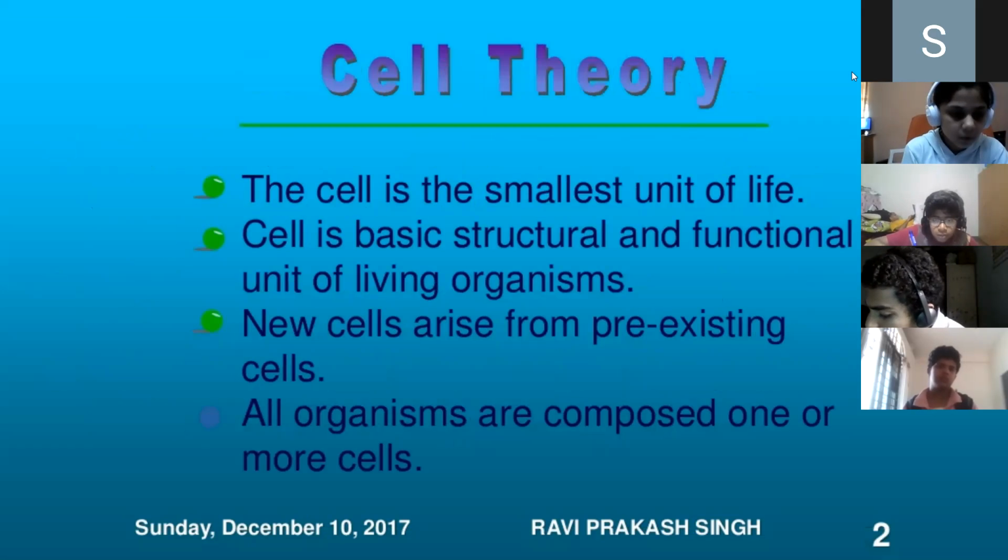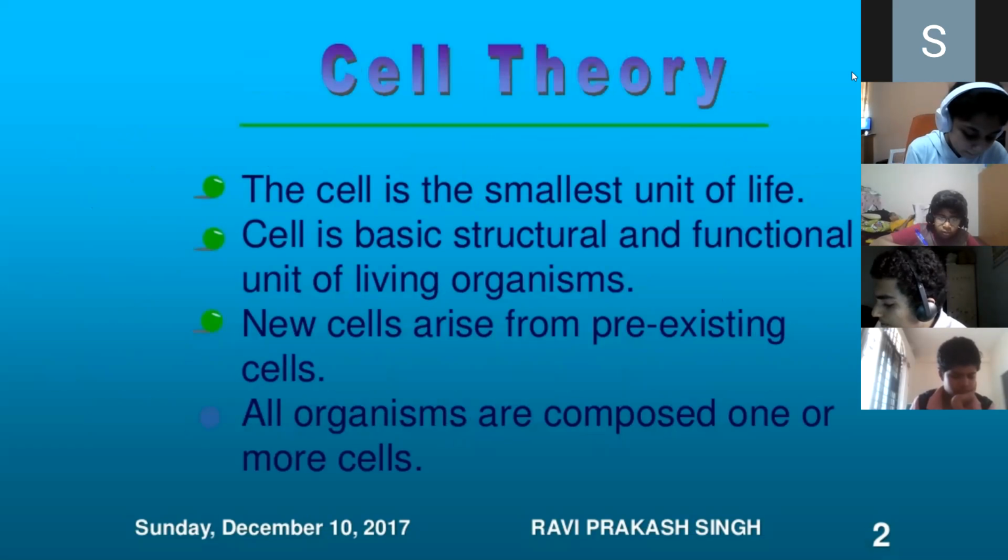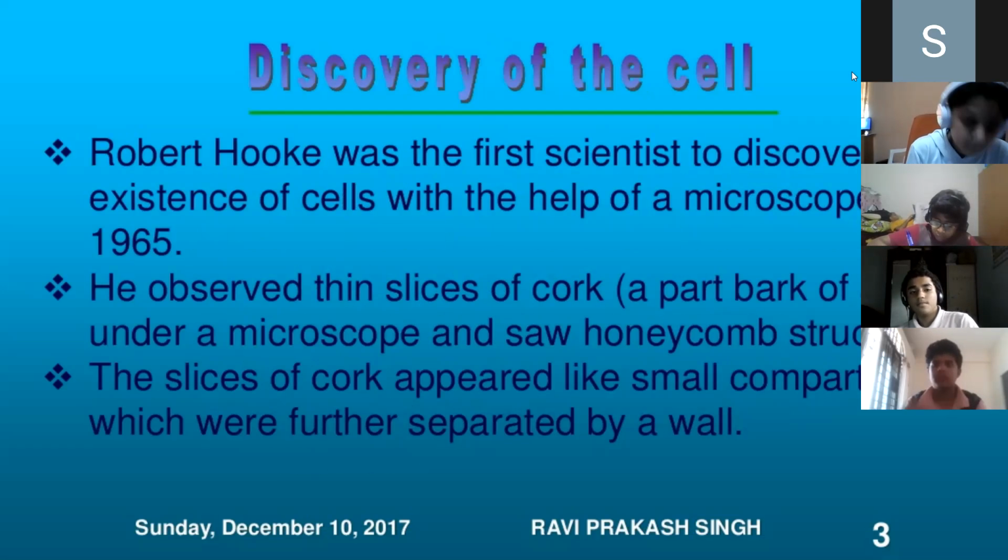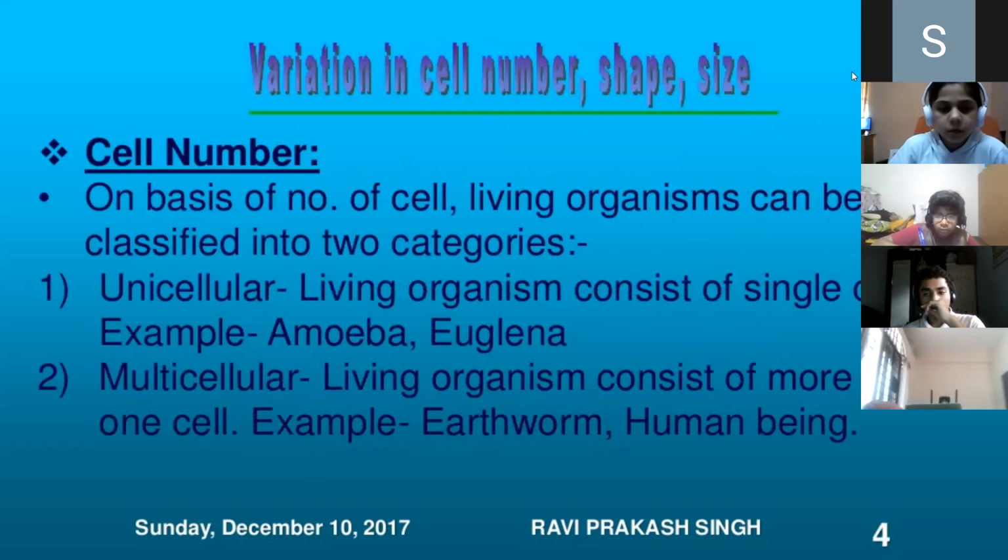So when I talk about the cell, as I told you, this is the basic structural and functional unit which was discovered by Robert Hooke by using a cork cell under the microscope, right? Yes, ma'am. So regarding Robert Hooke's discovery from the bark, the cells looked like a honeycomb, with small compartments separated by walls. Based on that, he also said that cells have different numbers, different shapes, and different sizes.